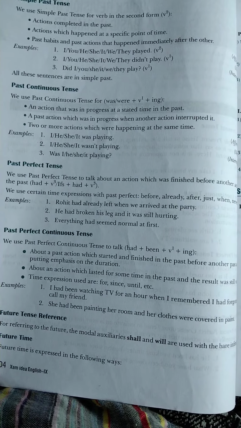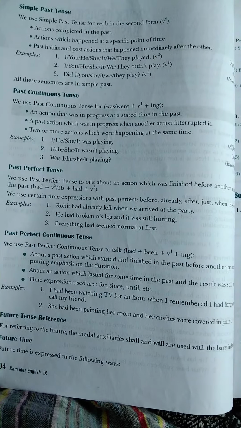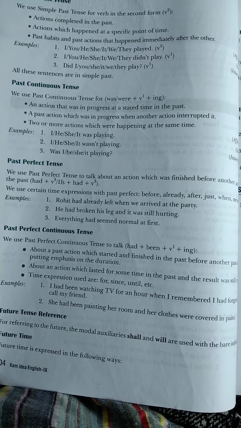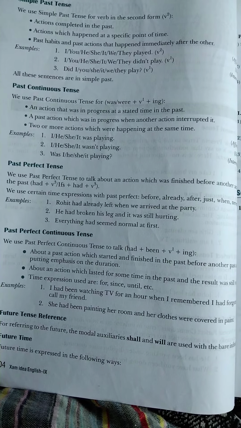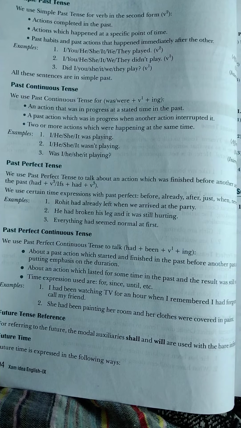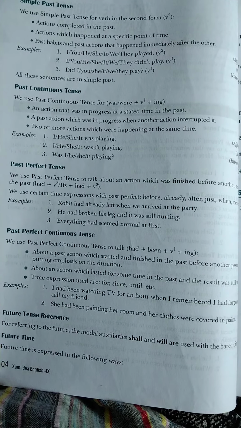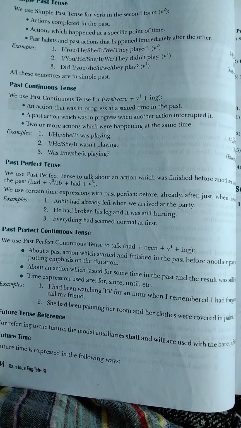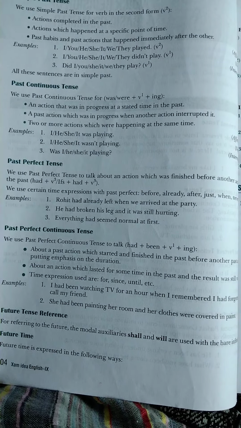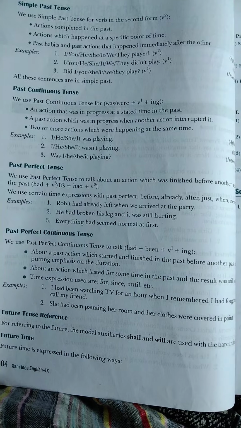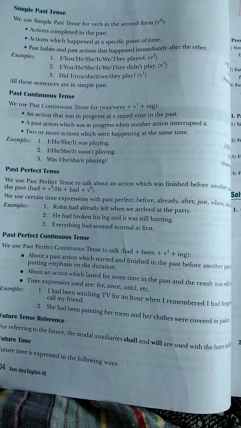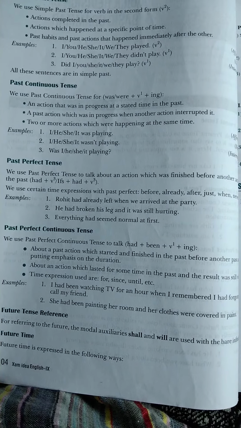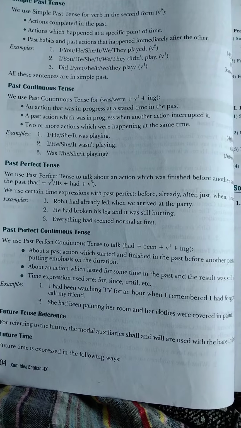Example: Rohit had already left when we arrived at the party. He had broken his leg and it was still hurting. Everything had seemed normal at first. So Rohit had left, had plus V3.